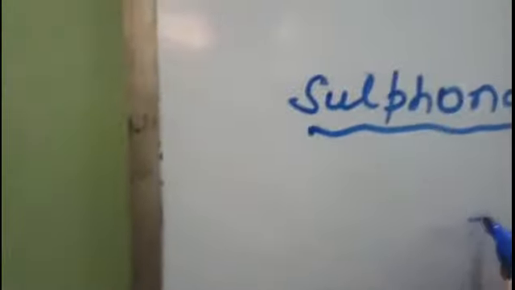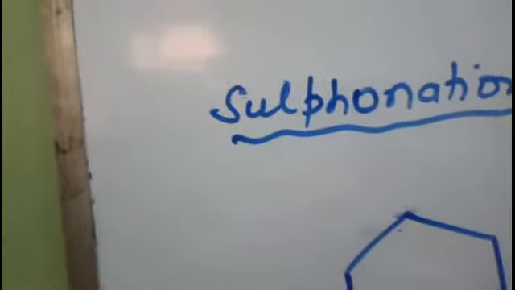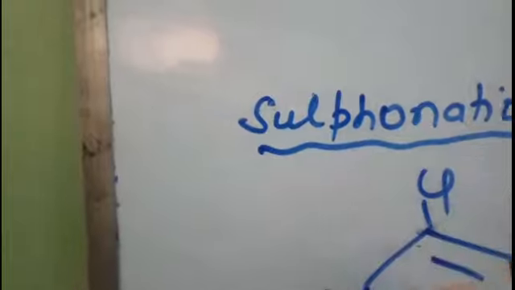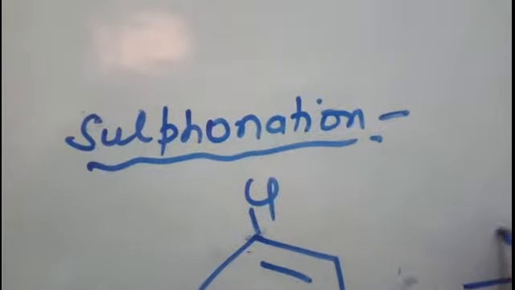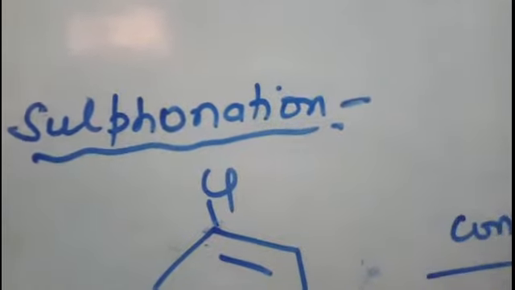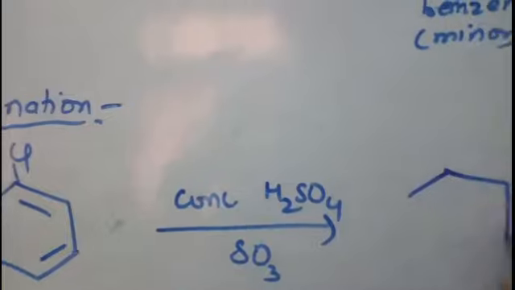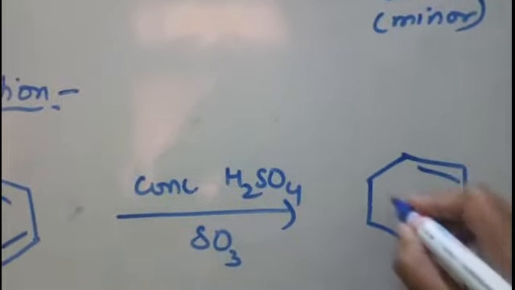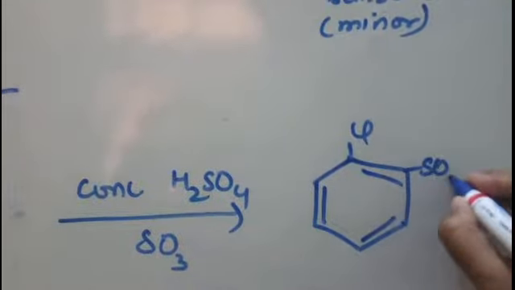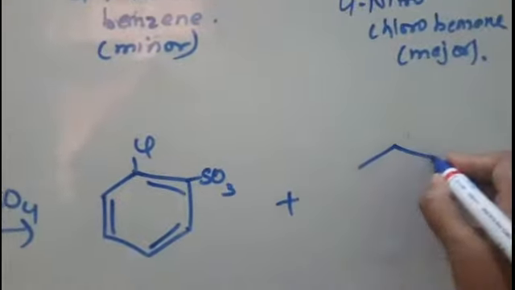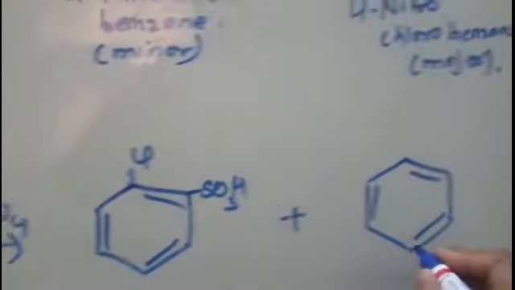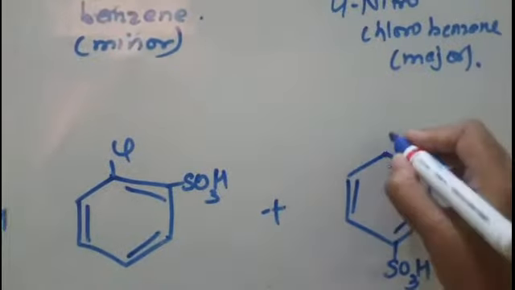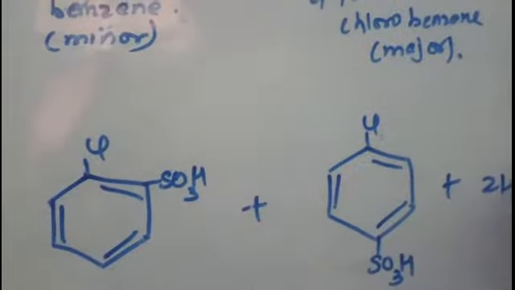So in sulfonation, when we react this chlorobenzene with concentrated sulfuric acid in the presence of sulfur trioxide, the sulfonic acid group will be introduced at ortho and para positions. And water will be removed.